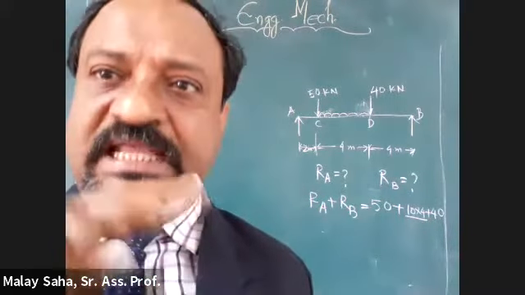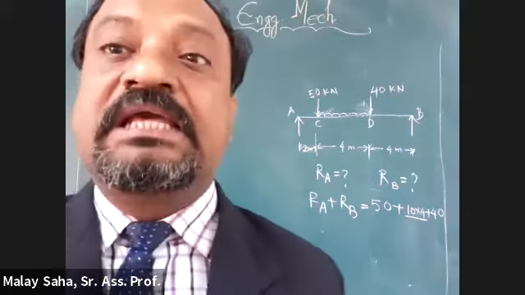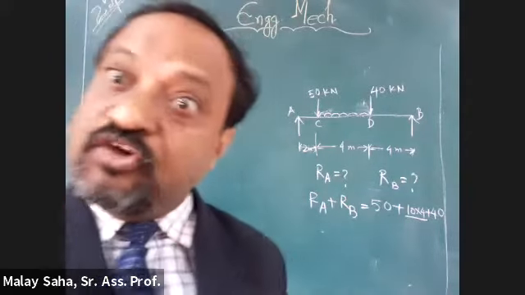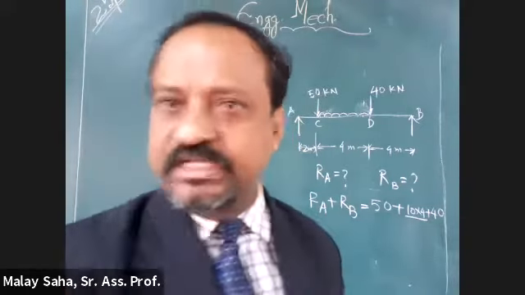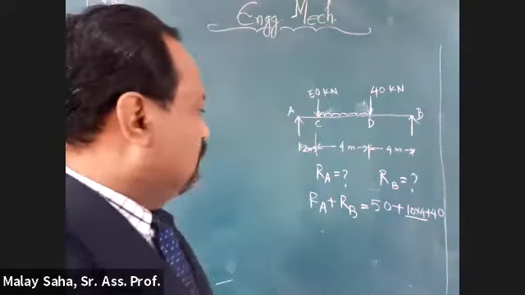The UDL is being converted into an equivalent point load. Like that, a UVL can also be converted into an equivalent point load. We will see it with a problem.